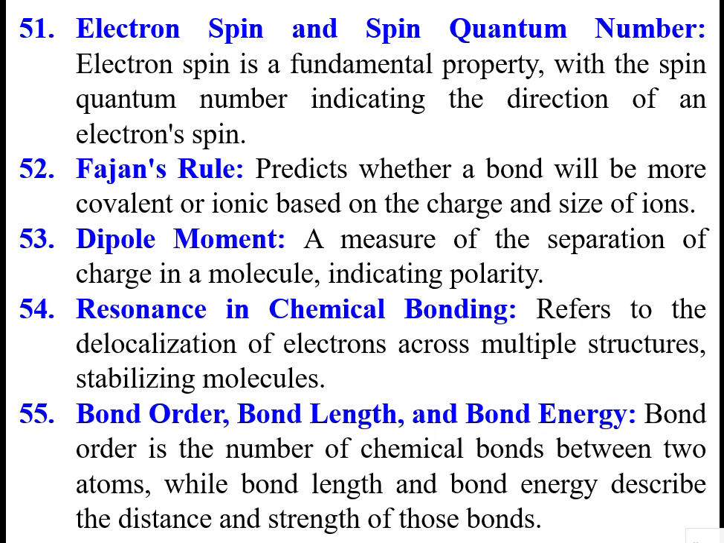Fajans' rule predicts whether a bond will be more covalent or ionic. Based on the bond energy, you can say that. Based on the charge and size of the ions.